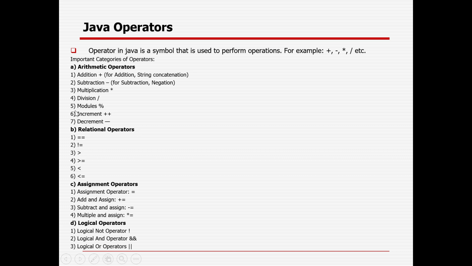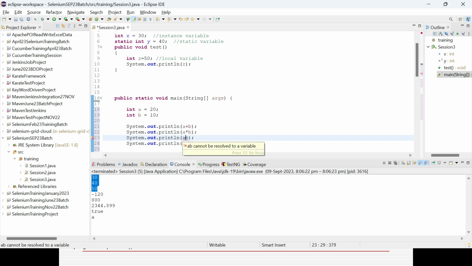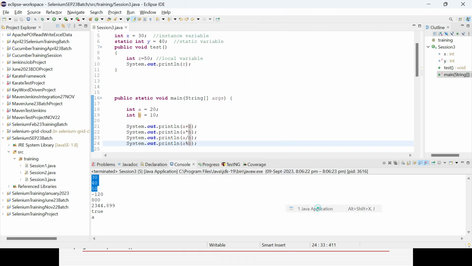But apart from these, there is another important thing you can do, which is called modulus. Modulus is nothing but the remainder, so you can go with that one. Division will give you the value, and modulus gives the remainder, in case any remainder is there. Here, if you divide 20 by 10, the remainder will be 0. That is the reason it will give you 0, right? Let's try to run it. And division automatically gives you the whole number, not the point something.